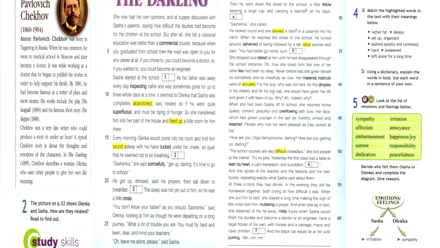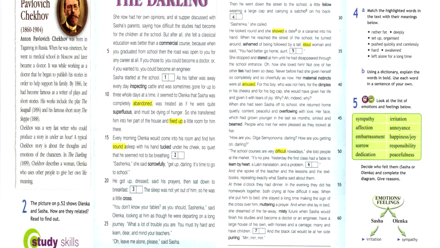So let's begin. She now had her own opinions, and at supper discussed with Sasha's parents, saying how difficult the studies had become for the children at the school. But after all, she felt a classical education was better than a commercial course, because when you graduated from school, then the road was open to you for any career at all. If you chose to, you could become a doctor, or if you wanted to, you could become an engineer. Sasha started at the school.